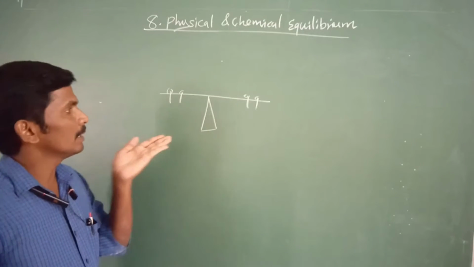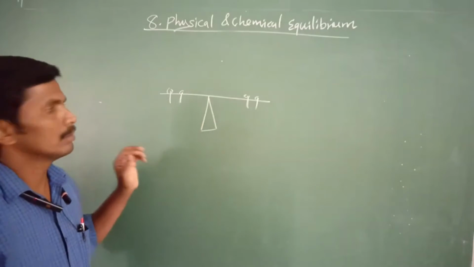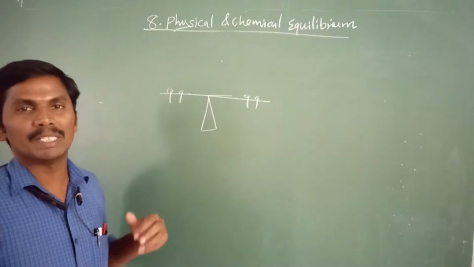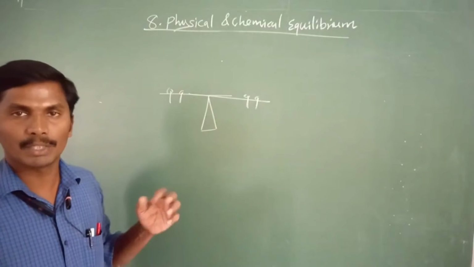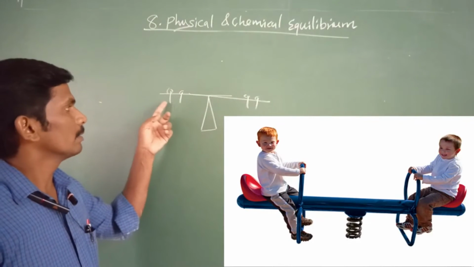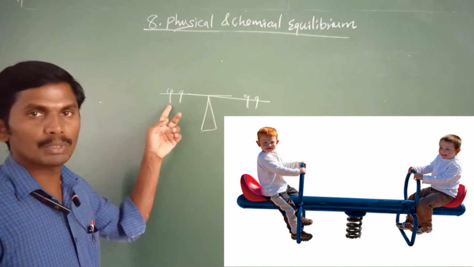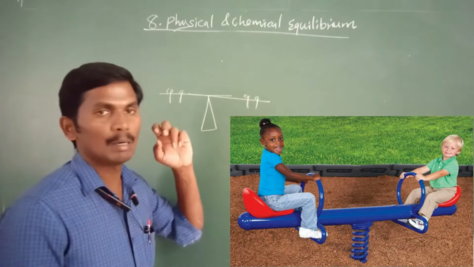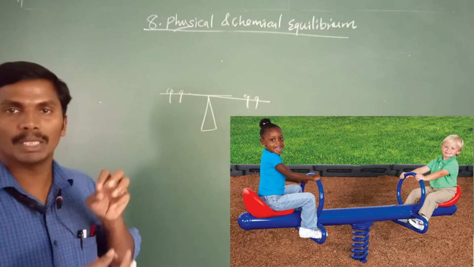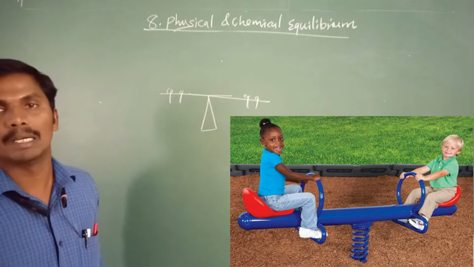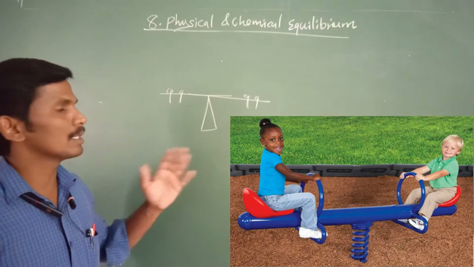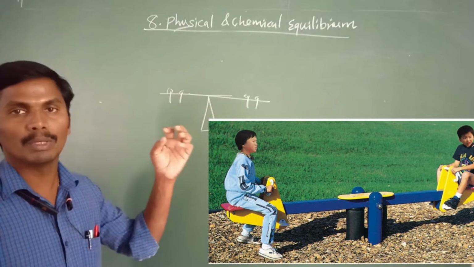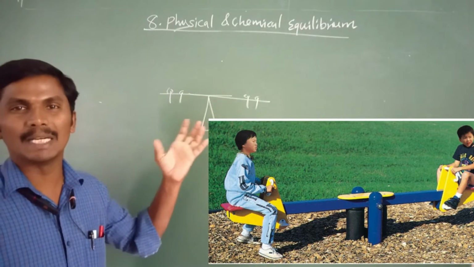What we think is that no change takes place, but actually the force applied on this side is equal to the force applied on the opposite side. So in both sides, equal amounts of force are applied. This is an example of equilibrium: forward and reverse having equal force, equal rate.